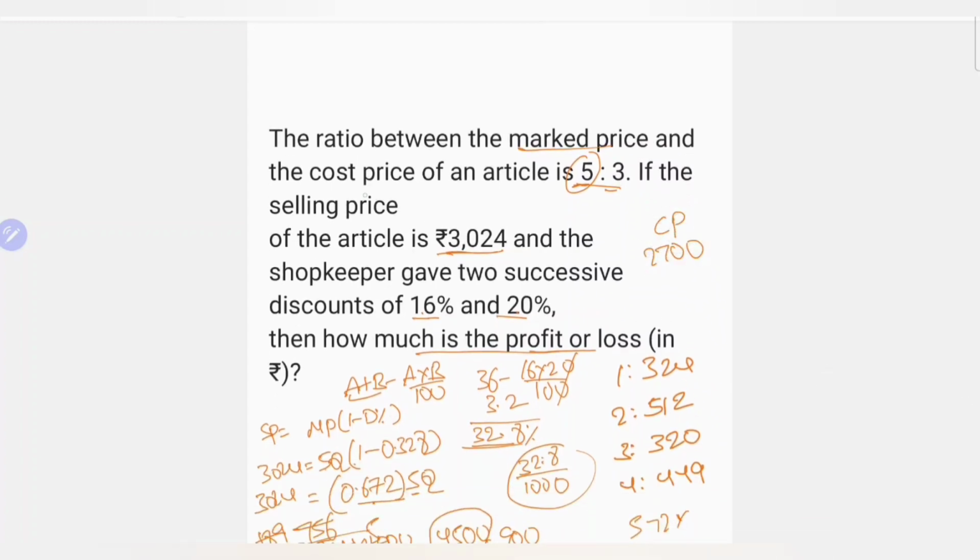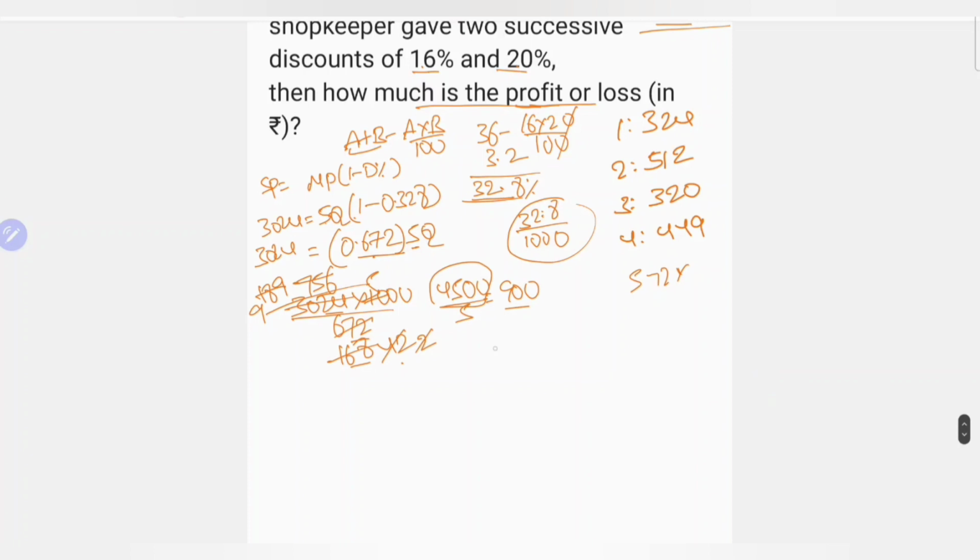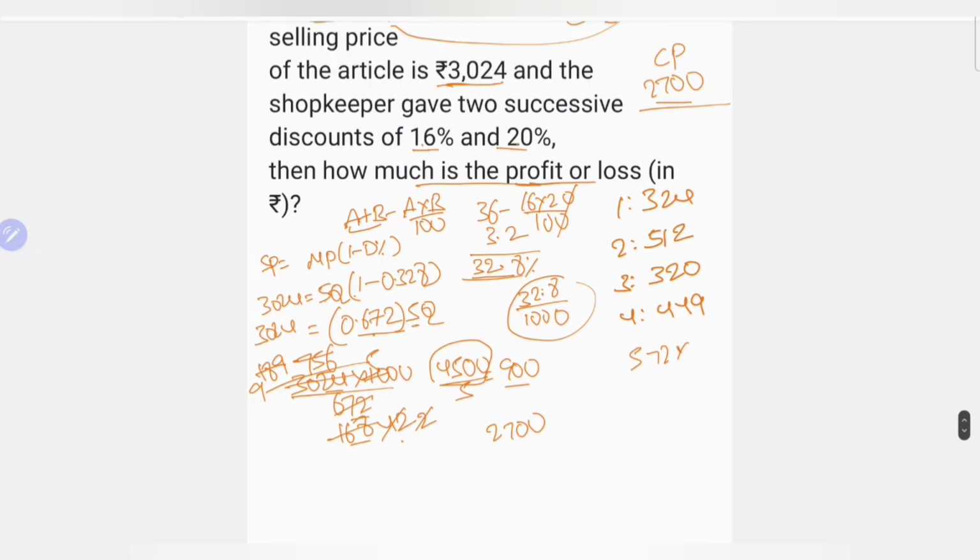Here they can ask for the profit or loss. 2700 and 3024, selling price and cost price, this difference is 324. I think it is lengthy, but if you remember this formula, it can be easy.